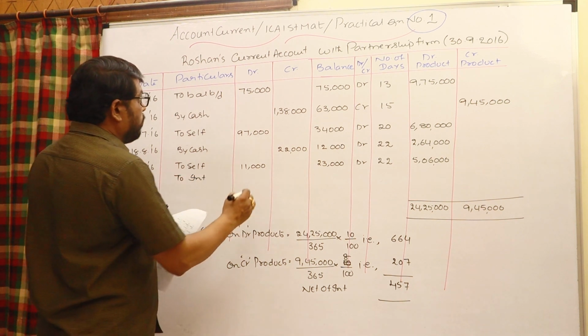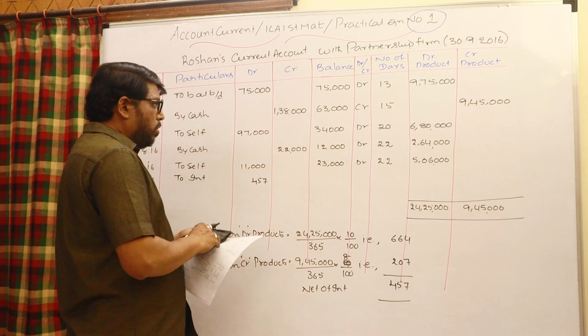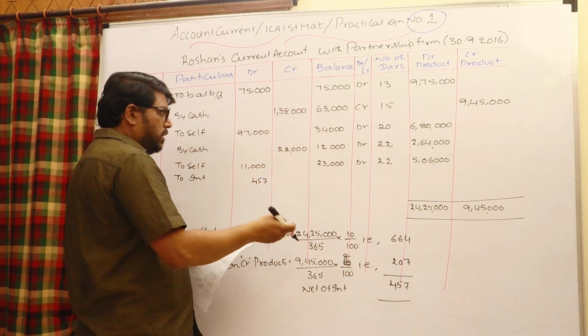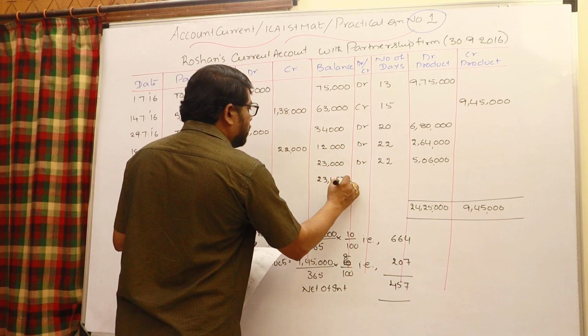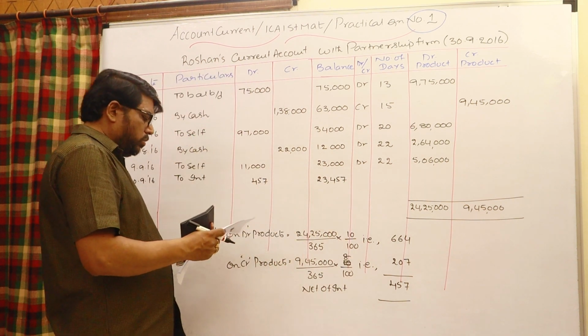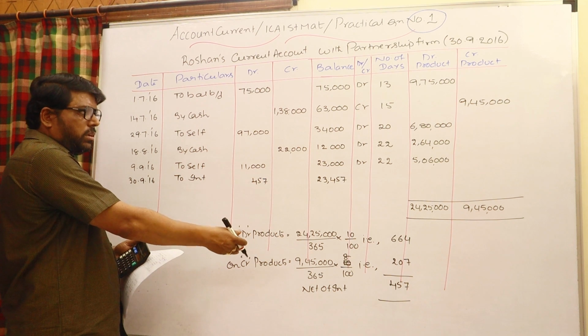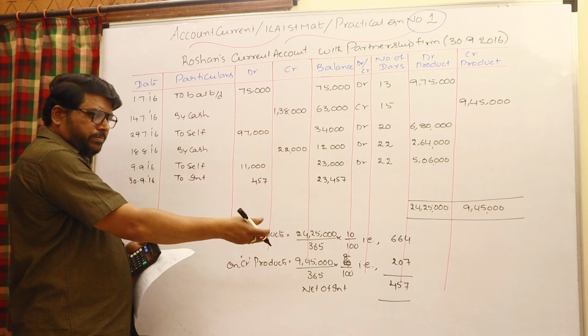Write in the debit column 457, because it is a debit product and it is also a debit balance. Whenever debit interest is there, it will be increased: 23,457. You check it once again. This interest is very important. And credit product means the partnership firm has to pay.